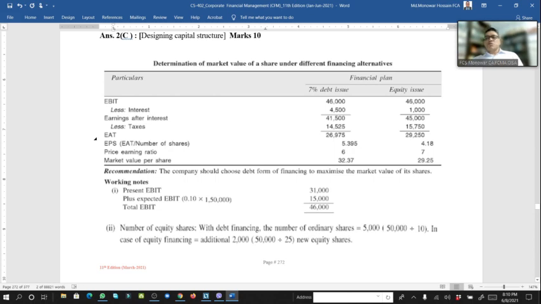So what is the value? A much higher value of the share. Here, basically, we say that the company should choose debt financing to maximize the market value of a share. So look here, the market value of a share increases if debt financing is arranged. So the answer is here.